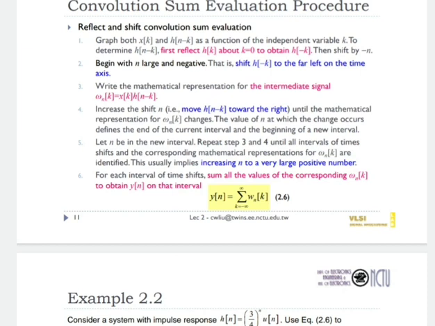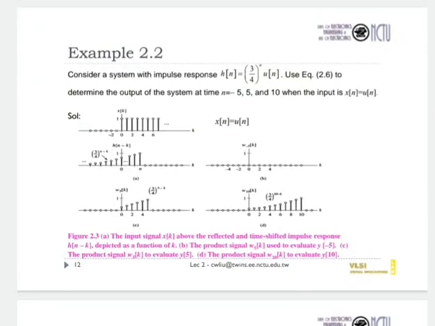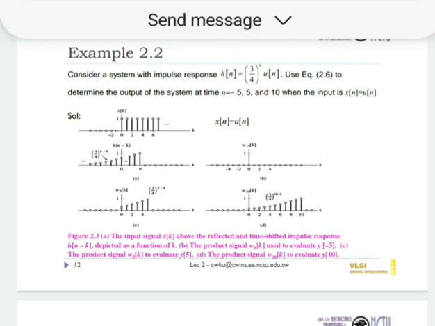So let n be in the new interval, and repeat steps 3 and 4 until all the intervals of the time shift and the corresponding mathematical representations for w_n of k are identified. For each interval of the shift, sum all the values of the corresponding w_n of k to obtain y of n. Now here is an example: consider the system with impulse response h of n equal to (3/4) raised to n, u of n, and we have to use the equation and determine the output of the system at n equal to minus 5, 5 and 10 when x of n equal to u of n.